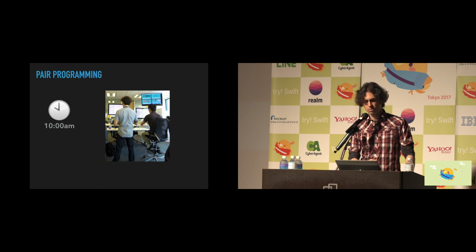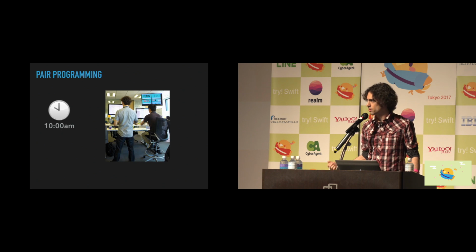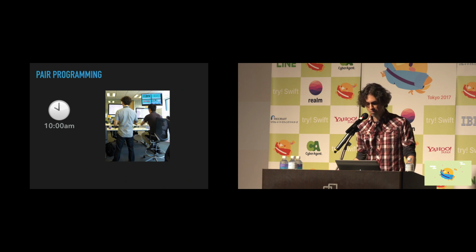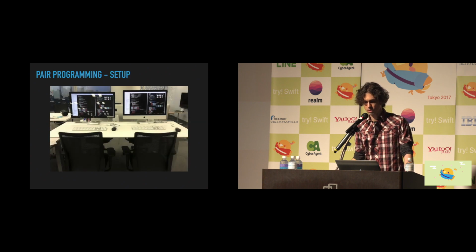And so before I joined Pivotal Labs, I really thought that I had experienced pair programming. I thought I knew what it was. But once I started to pair at Labs, I realized that their style was completely different from anything that I'd experienced before, because their setup itself is quite unique. So I'd like to share with you what our physical pair programming setup looks like.